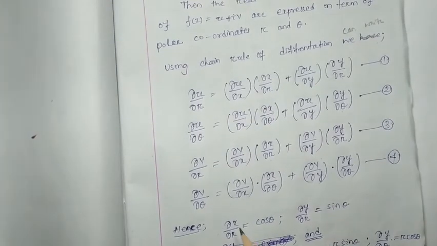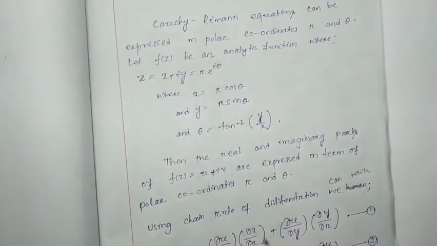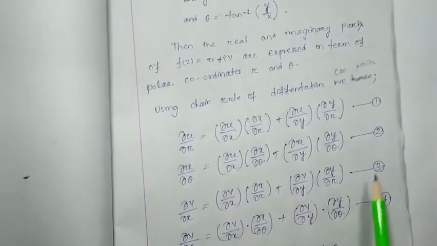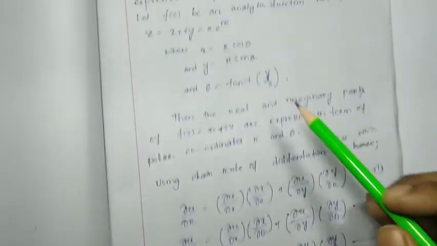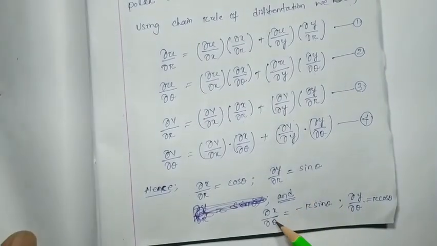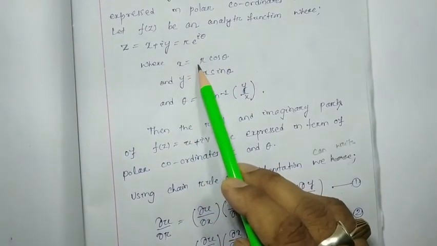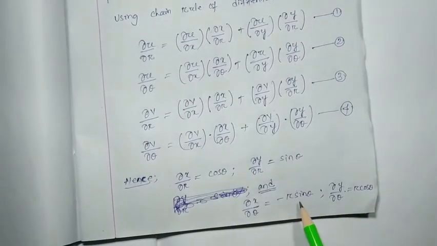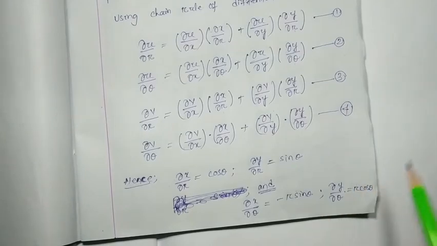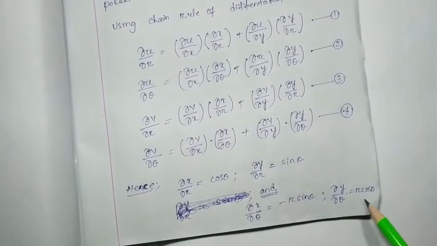Hence, del x by del r: here x equals r cos theta, so del x by del r will be cos theta. Del y by del r, here y is r sin theta, so del y by del r will be sin theta only. Del x by del theta, with x equal to r cos theta, will be minus r sin theta. And del y by del theta, with y equal to r sin theta, will be r cos theta.